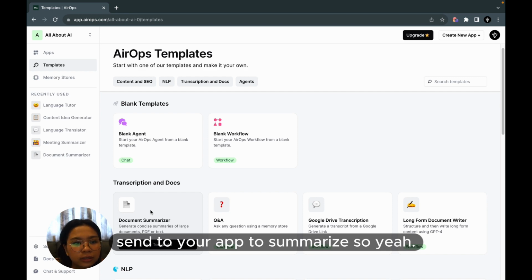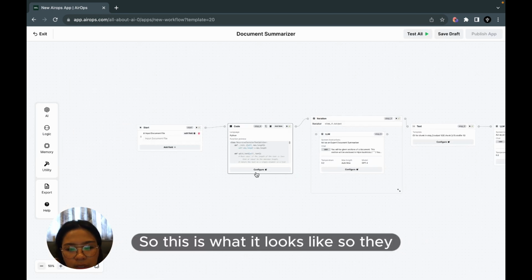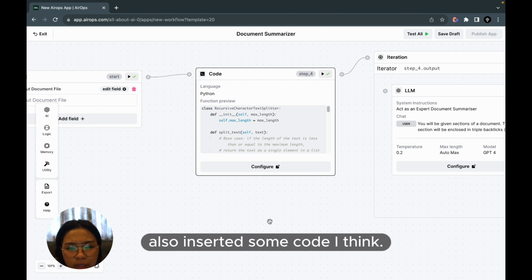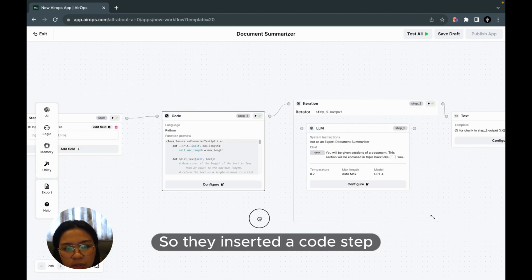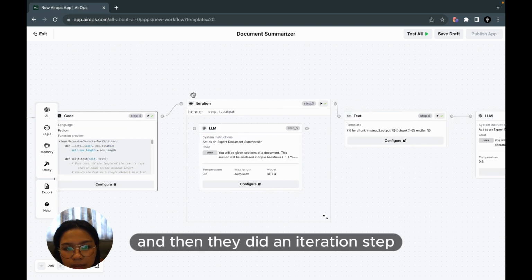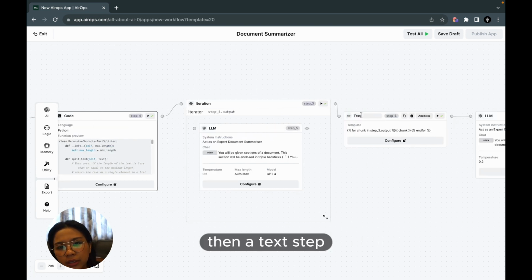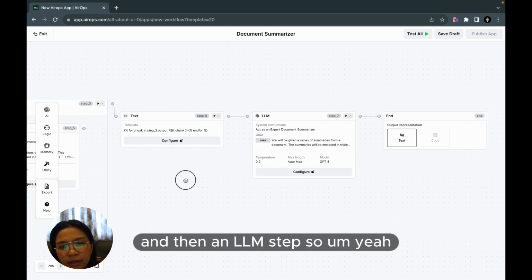So this is what it looks like. It also inserted some code, I think. Yep, they did. So they inserted a code step, and then they did an iteration step, then a text step, and then an LLM step.